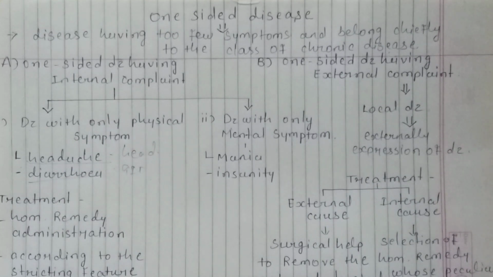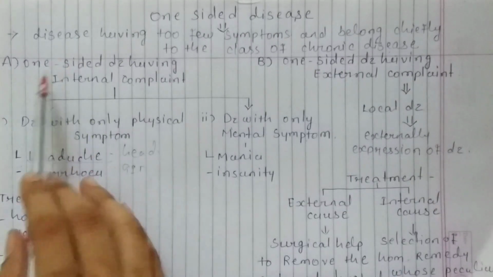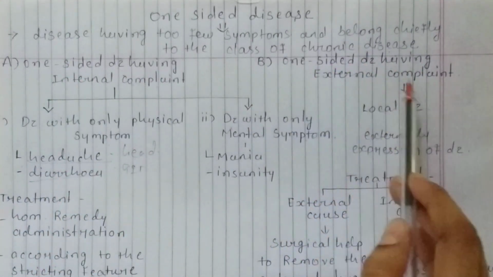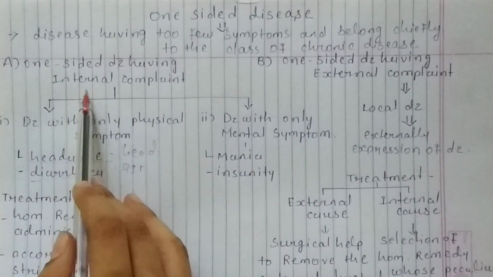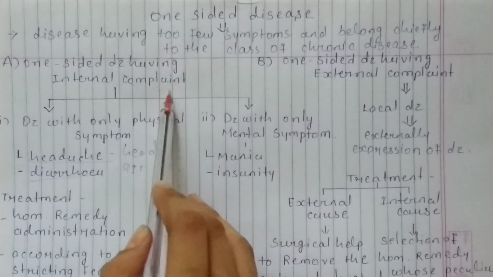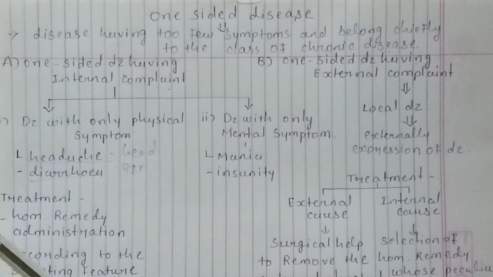Let's define the types of one-sided disease. There are two types: one-sided disease having internal complaint and one-sided disease having external complaint. The name suggests the explanation of these types. Internal complaint means internal expression of symptoms, with the disease condition and symptoms internal.